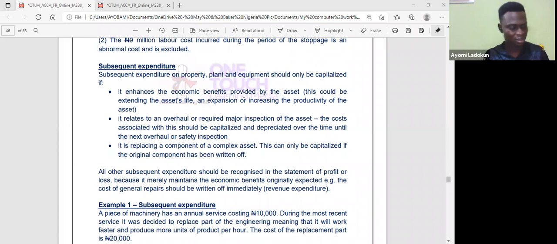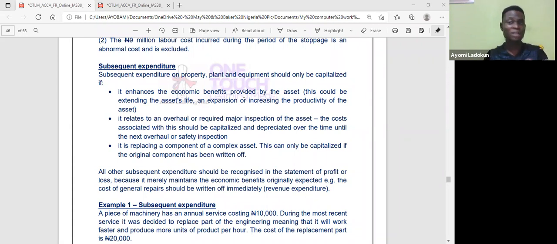However, if on subsequent expenditure, either of these three things has happened, I can decide to capitalize. What does that mean? If I spend money on this particular asset subsequently, and it's going to enhance the economic benefits provided by the asset, for example, it has extended the useful life.